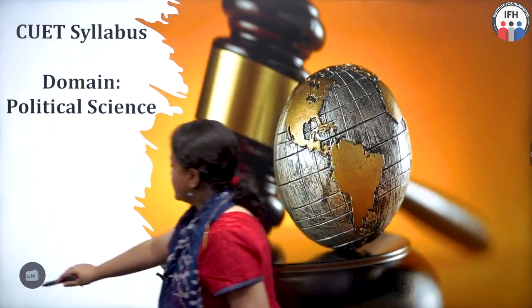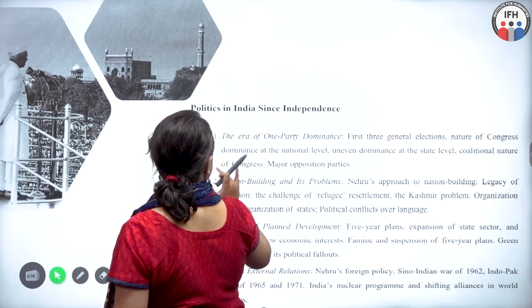In the previous few lectures, you would have already seen the kind of pattern that's going to be followed for the CUET examination, the different sections, the kind of MCQs, the mark scheme and so on. The domain political science comes in section 2 of the CUET exam, wherein one has to address 40 MCQs out of 50 in a time of 45 minutes. That means you would have to be pretty fast with your marking and understanding what the question is asking. So the demand of the question is very important. Let's go through the syllabus of CUET political science.